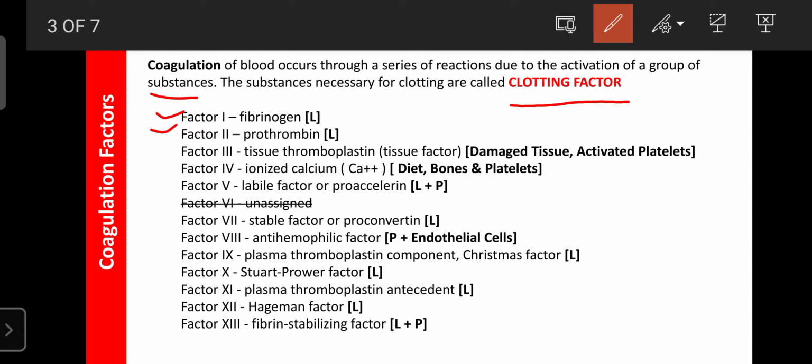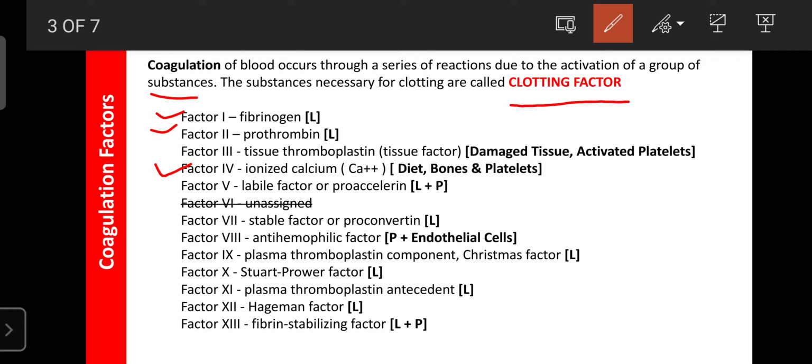Okay, and factor 4 is known as ionized calcium, and the source of calcium is the diet, bones, as well as the platelets. In the platelets, calcium can also be stored. So during the blood coagulation process, when the platelets are activated or ruptured, they release the calcium. That calcium acts as a cofactor for various blood coagulation steps.